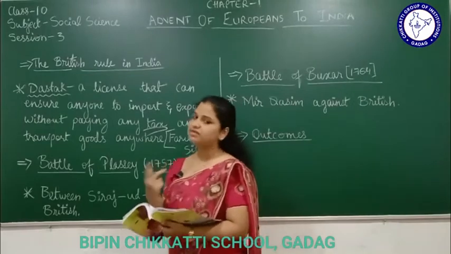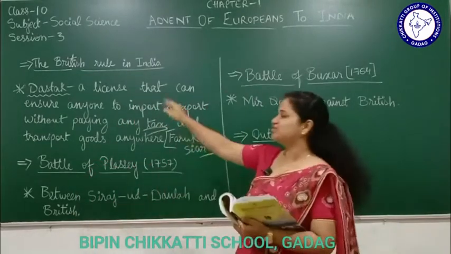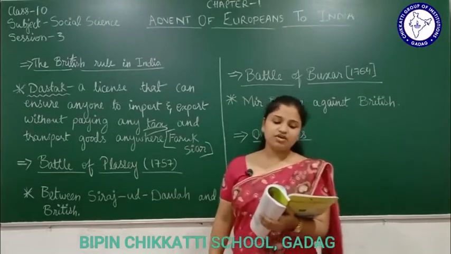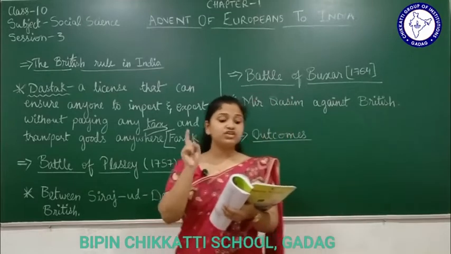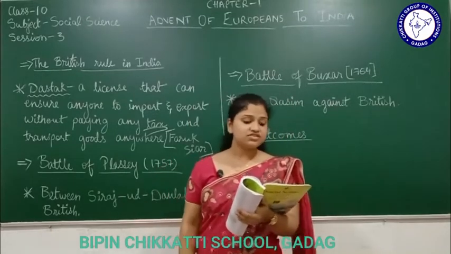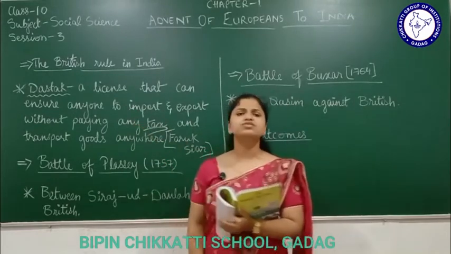Let's know the three major reasons here. One is misuse of Dastak. Siraj-ud-Dawla was furious that Dastak were misused by the officials of the company, causing loss to the government treasury. Who is the company here?